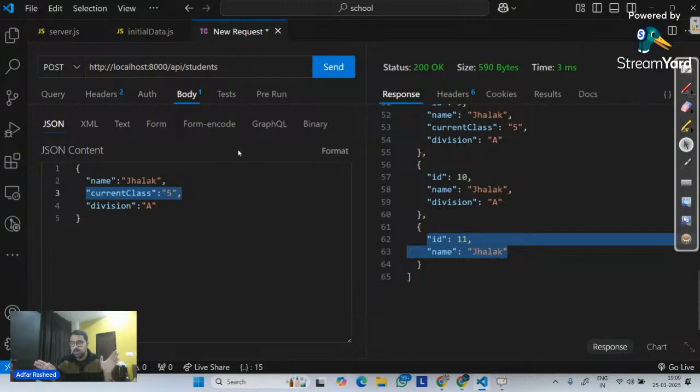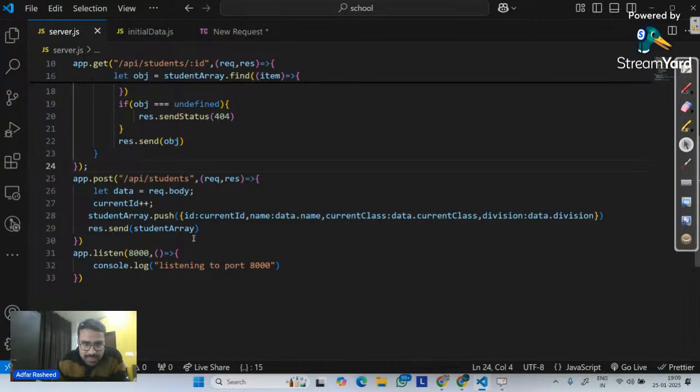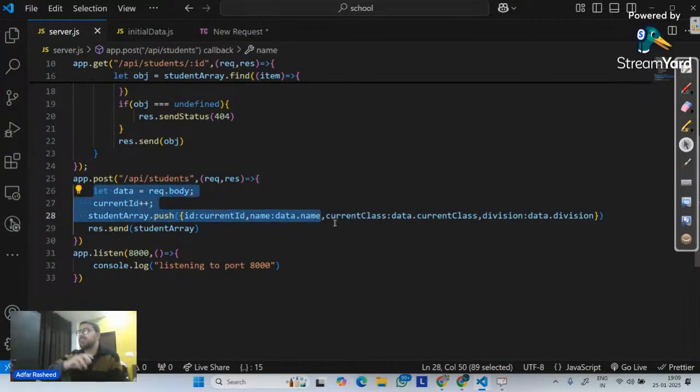Right? So what do we need to do? We need to check whether these 3 keys are there or not. And even if one is missing, don't push. Give me an error which will be bad request. Make sure all of these 3 keys are available. So we will make sure that this whole pushing logic is only happening when all of these 3 keys are available. So how do we do that?